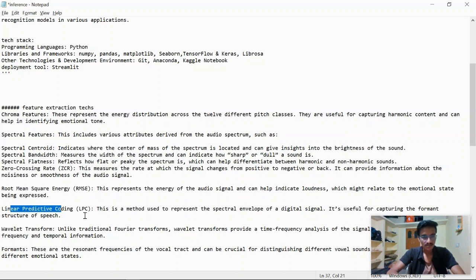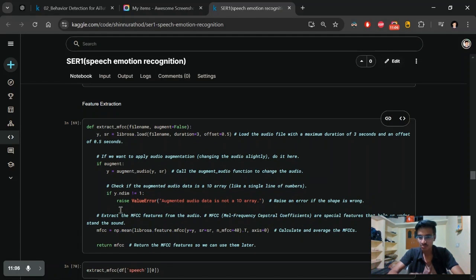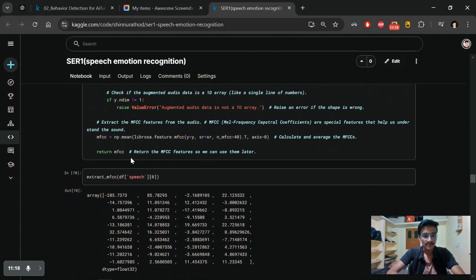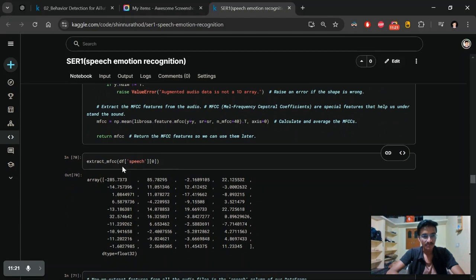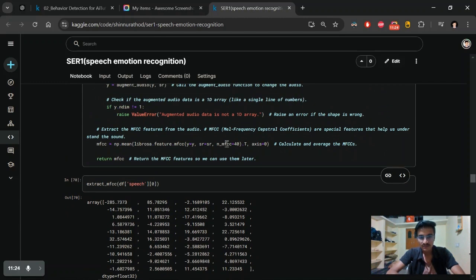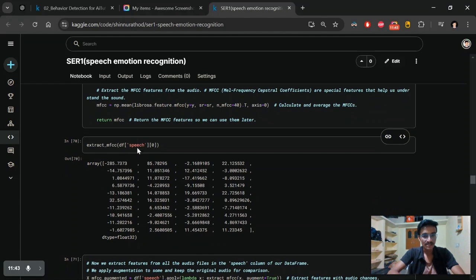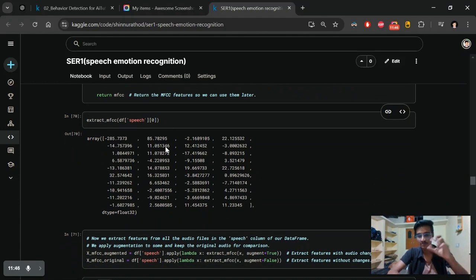There are so many techniques, but when it comes to me, I just use a few techniques only to extract the features. I would say I only use one, the MFCC, Mel frequency cepstral coefficient technique, to extract the features from the audio. After extracting, I'm extracting 40 features from the audio, and here I'm printing those features from the data frame containing the speech, where the column contains the paths of those audio files, and extracting the features from those audio.